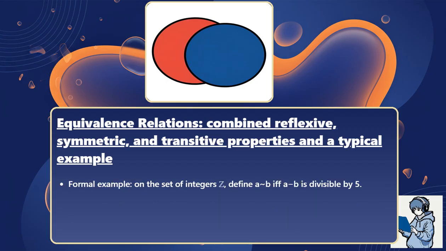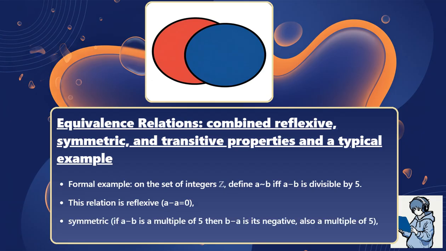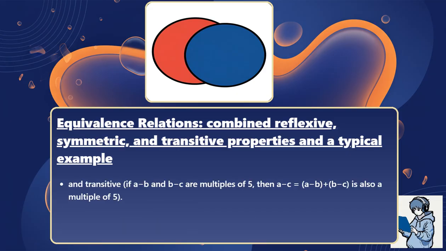Formal example. On the set of integers, define a related to b if and only if a minus b is divisible by 5. This relation is reflexive because a minus a equals 0. It is symmetric because if a minus b is a multiple of 5, then b minus a is its negative, which is also a multiple of 5. It is transitive because if a minus b and b minus c are multiples of 5, then a minus c equals (a minus b) plus (b minus c), which is also a multiple of 5.